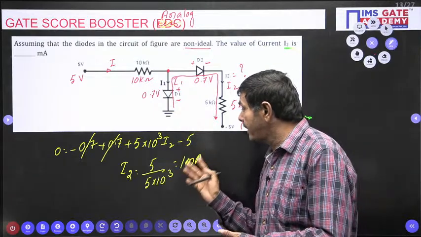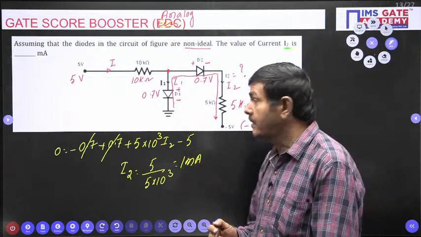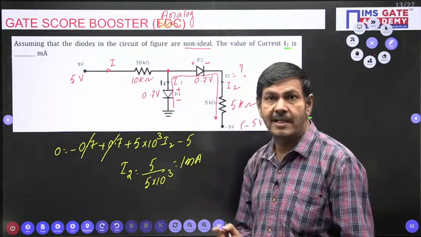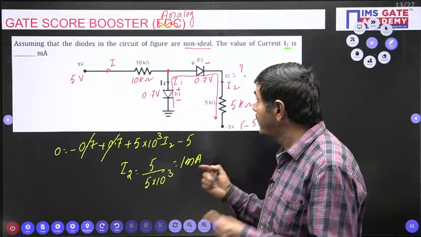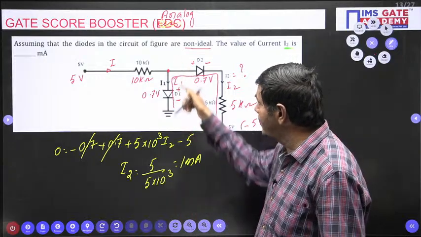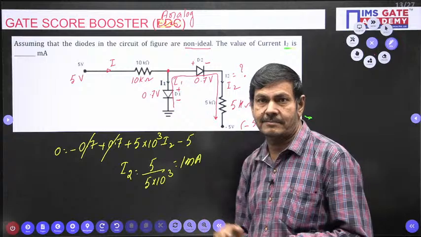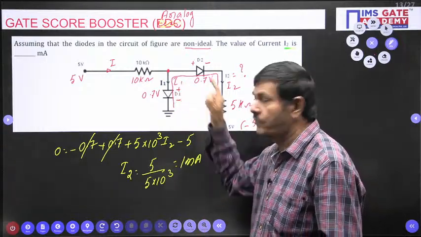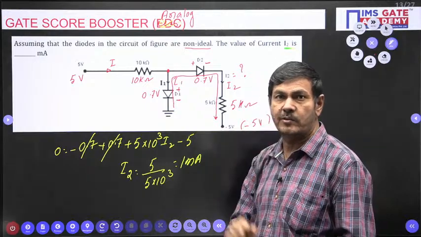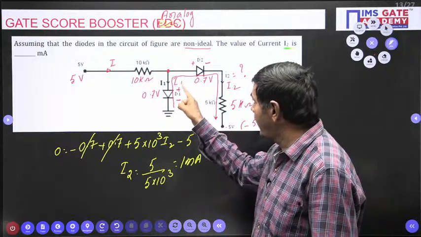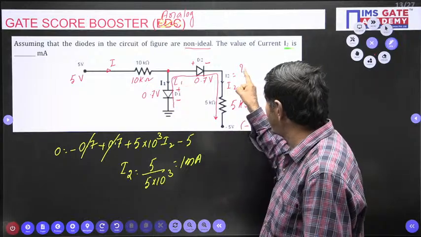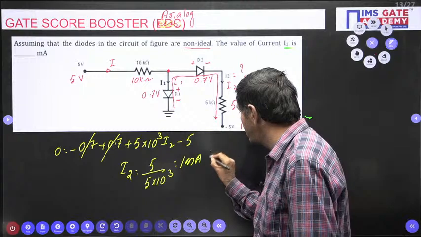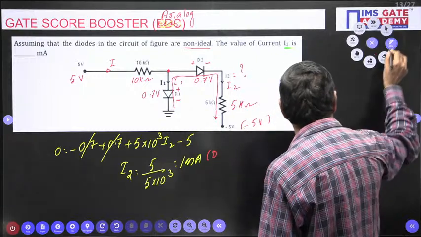When I got this I2 as 1 milliampere, I had made an assumption that D1 is on and D2 is on. Now we need to check again whether current through D1 is possible or not. Current across D1 also you have to find, that is, the I1 value also you have to determine. If I1 is a positive value and I2 also positive, you think it's so. Anyhow, I2 we got positive, so D2 is on, that point is correct.